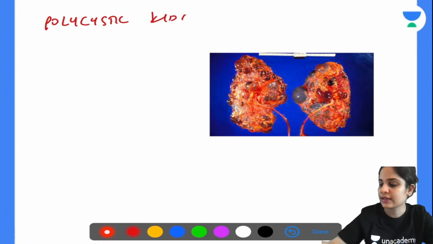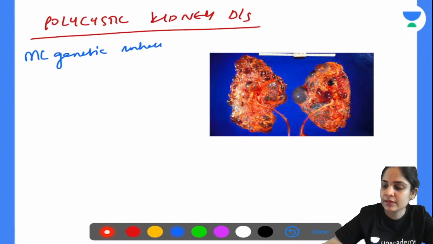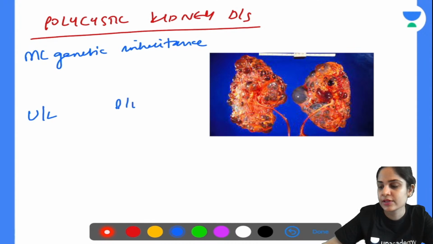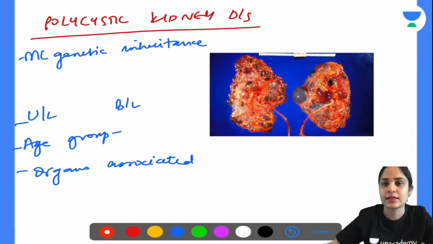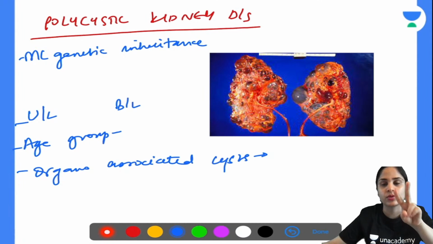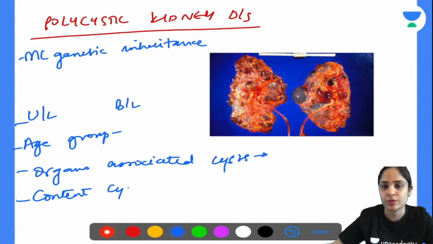Okay, so first thing, tell me, what is the most common genetic inheritance in case of polycystic kidney disease? Then tell me whether it is unilateral or bilateral in nature, and what is the most common age group in which you will get polycystic kidney disease. Then you have to tell me in which other organs you will have associated cysts. There are three other organs that you need to know for sure. And what is the content of these cysts? Those are the first few questions that you should tell me about.